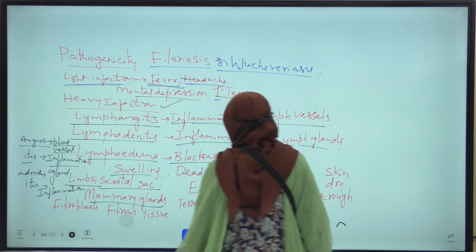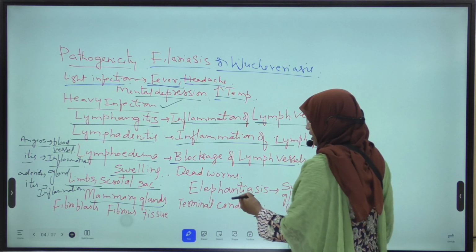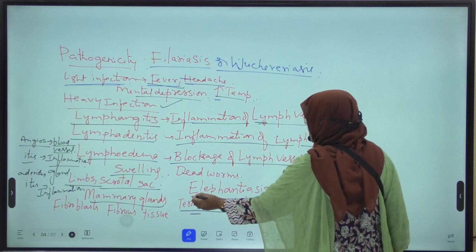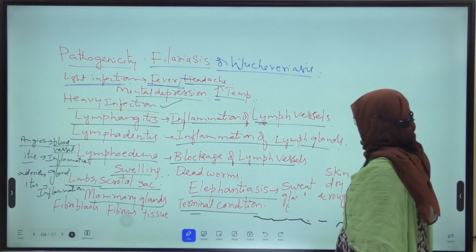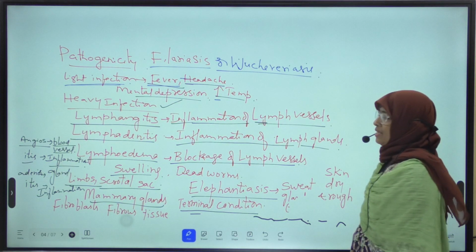Okay? Next, the terminal condition of this disease is called elephantiasis. In elephantiasis, what happens?